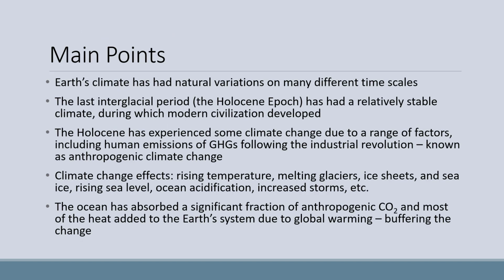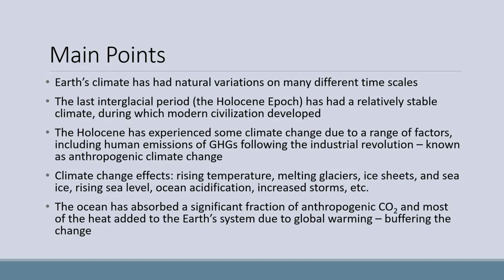That concludes the material. Let's go through and review the main points. Earth's climate has had natural variations on many different timescales. The last interglacial period, the Holocene epoch, has had a relatively stable climate during which modern civilization developed. The Holocene has experienced some climate change due to a range of factors, including human emissions of greenhouse gases following the Industrial Revolution, known as anthropogenic climate change.